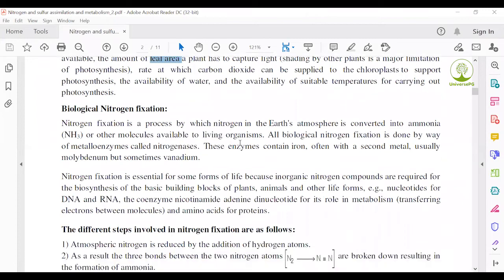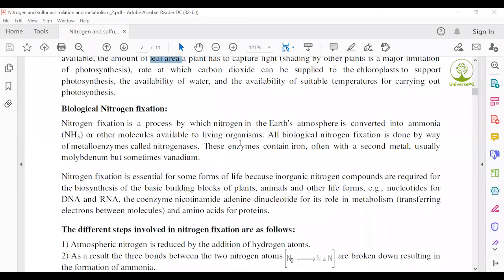Biological nitrogen fixation. Biological nitrogen fixation is a process by which nitrogen in the Earth's atmosphere is converted into ammonia or other molecules available to living organisms. This process is called nitrogen fixation or biological nitrogen fixation.